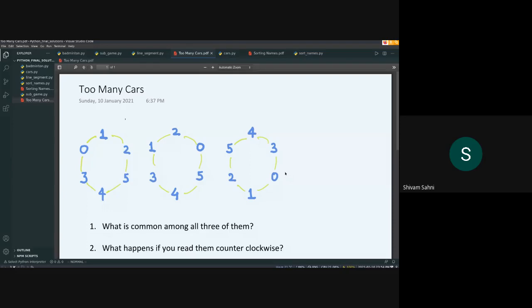So I wanted to ask, what is common among all three of them? If you get this answer, then you basically solve the question, more or less. Among all these three configurations, what is common? Yeah, Zishan got it correct. Ignoring the zero, it's all the same thing, just a rotation.